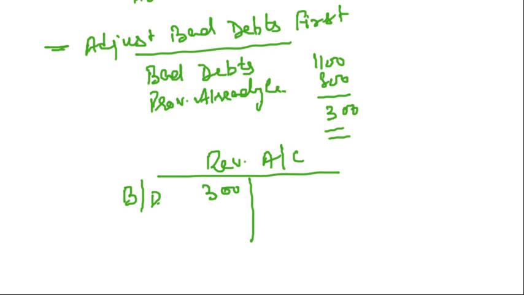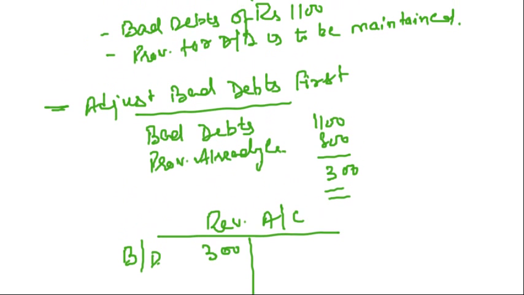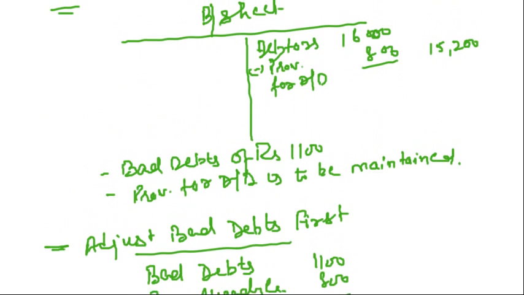So bad debts of 300. Why 300? Because we have adjusted the already created provision of 800, and the remaining bad debts of 300 we will write in the revaluation account on the debit side. Clear?